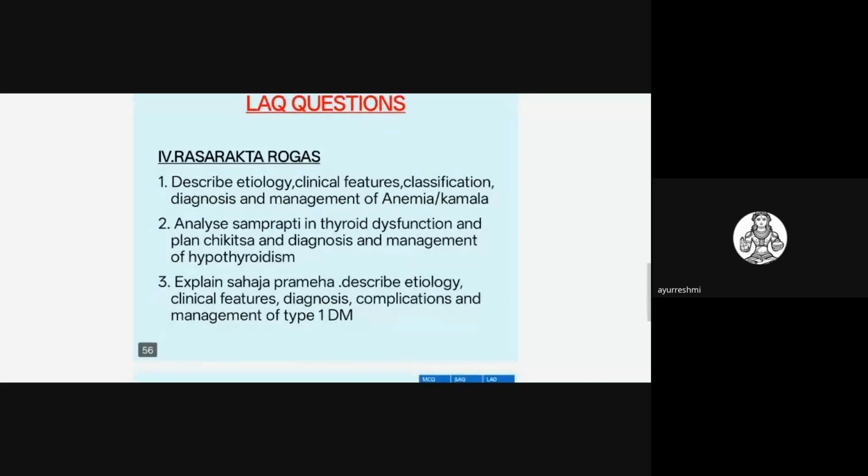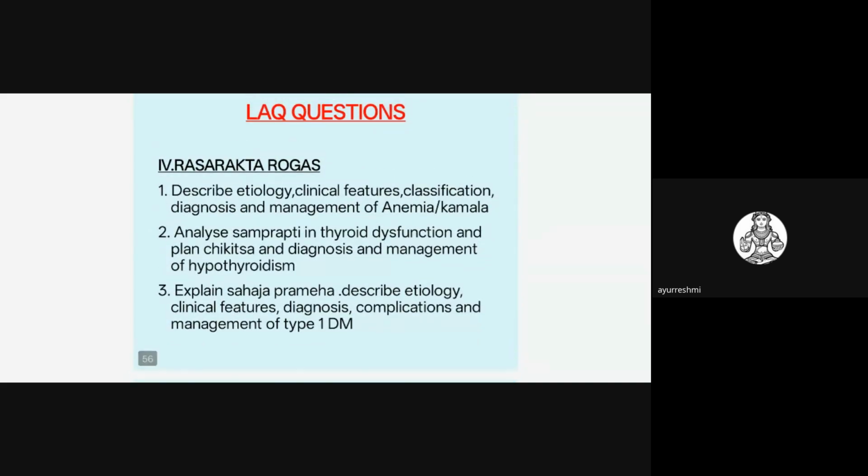The important LAQ questions are on Pandu and Kamala. These are commonly asked: describe the etiology, clinical features, classification, diagnosis and management of anemia and Kamala. Whenever they ask related to Rasa Rakta, if they ask Kamala, you have to write the pediatric related Kamala.